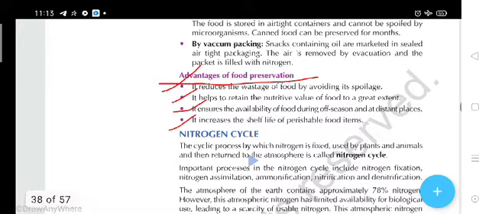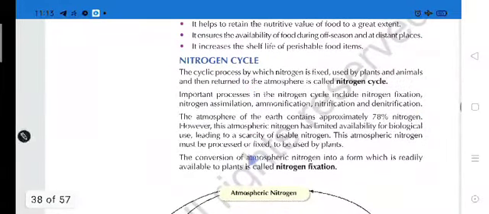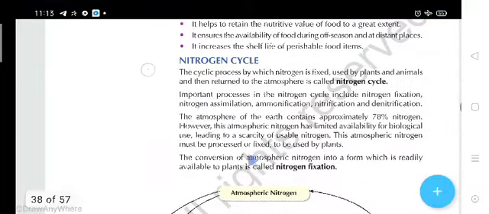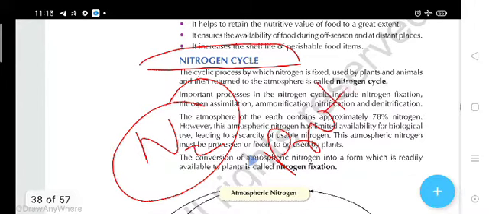Now students, an important process which we are going to discuss is called the nitrogen cycle. First of all, let me tell you the importance of nitrogen. Students, our body requires bodybuilding food, and that bodybuilding food contains what?